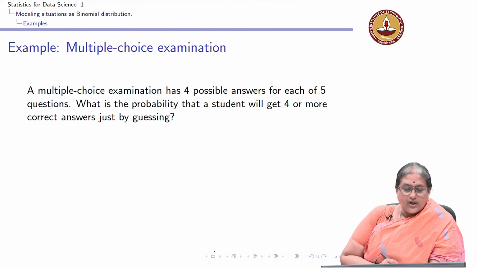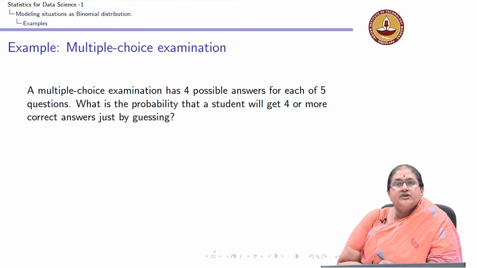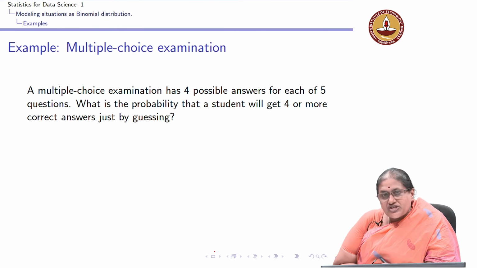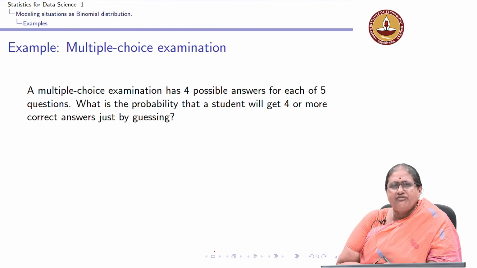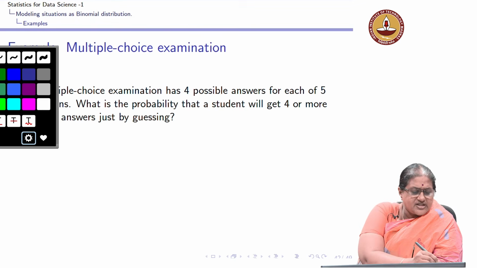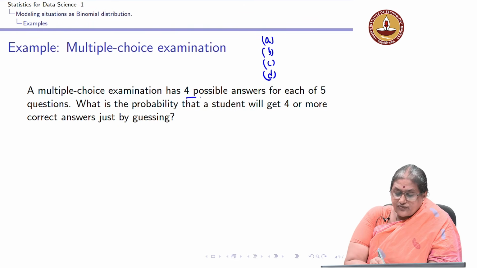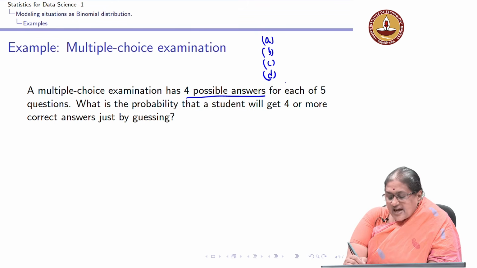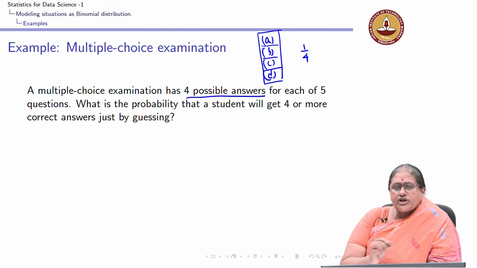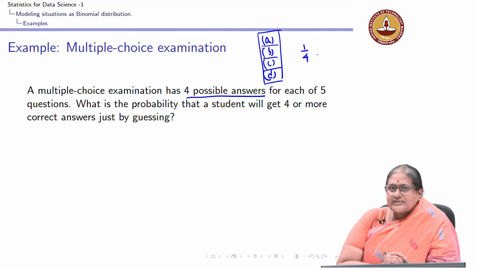0.9728. So, now let us look at a last application of a situation that is modeled as a binomial distribution. This is something all of us are very familiar with. When we are given a multiple choice quiz, most of the time you have 4 choices, and if you are going to guess, it has 4 possible answers, and the chance that any one of them would be right is 1 by 4.